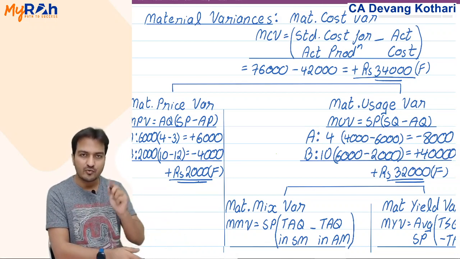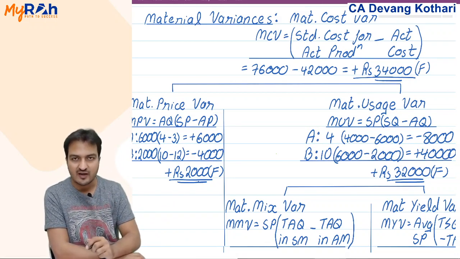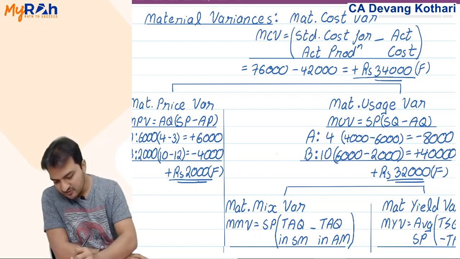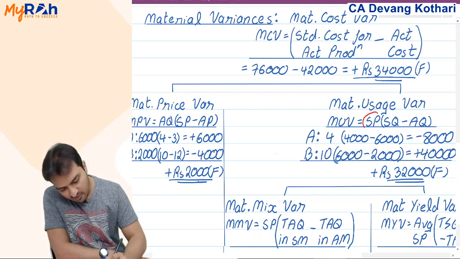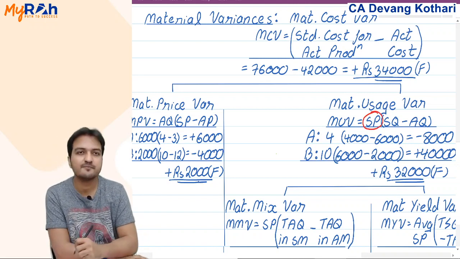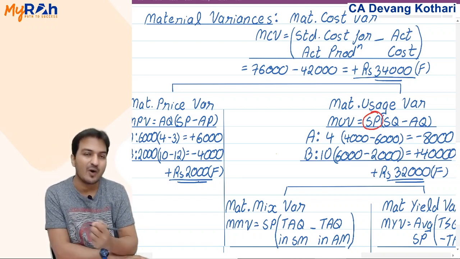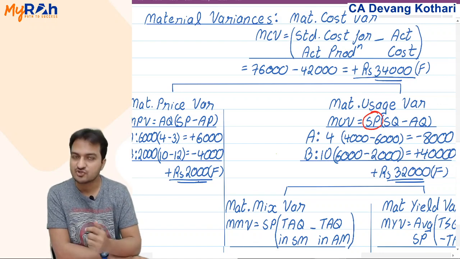But you might have one question. I know the doubts that you will have. I will discuss your doubts in class here itself. One question that you should have is about this standard price. Why standard price here? Why not actual price there?